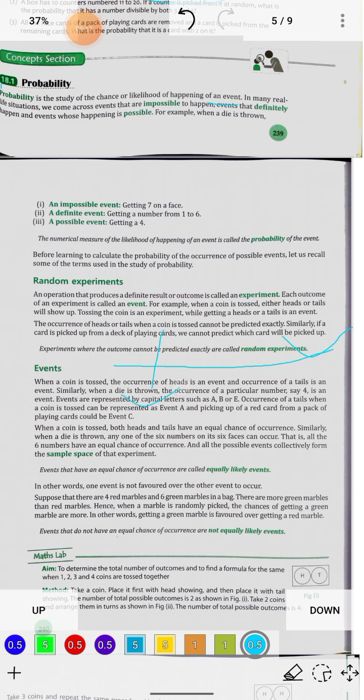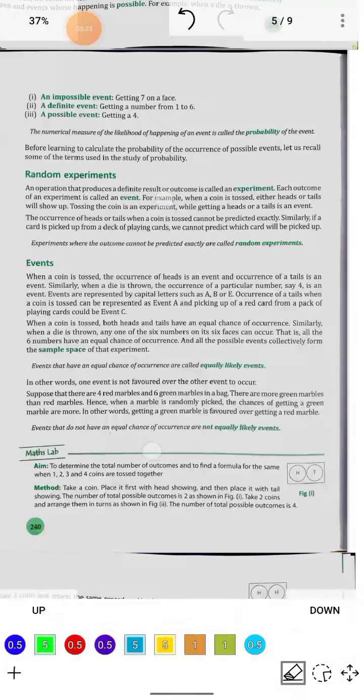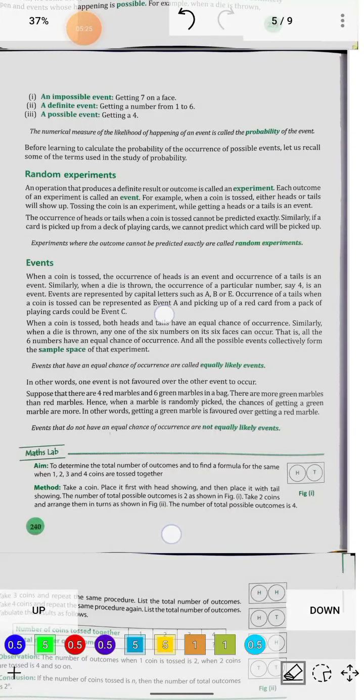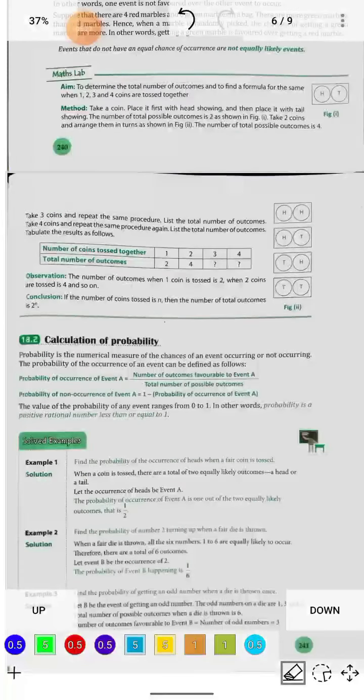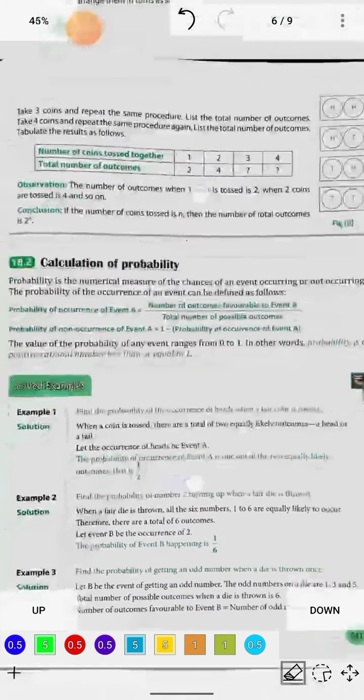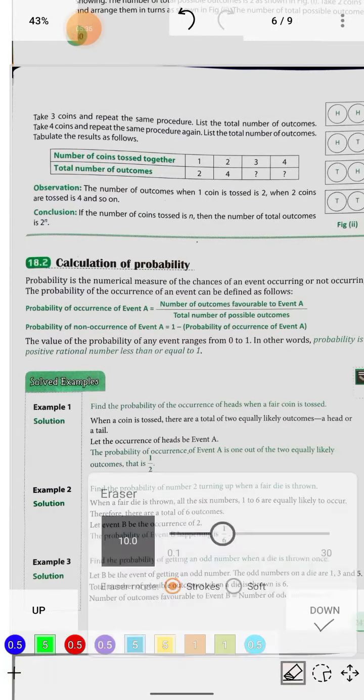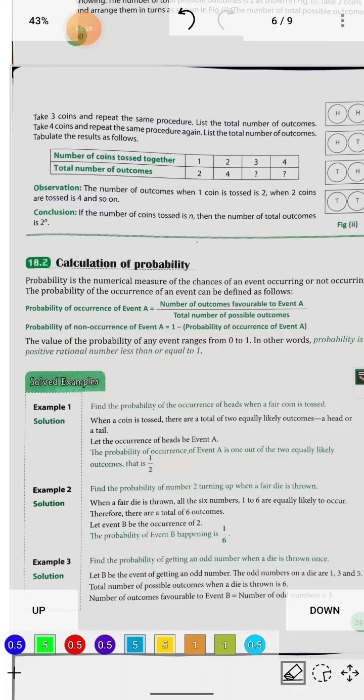Here is more discussion about events. You may pause the video and read it if you want to. Now here is the formula for calculating probability, and this is the actual method.